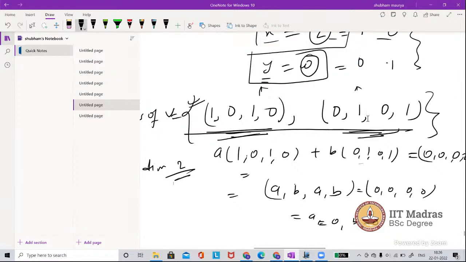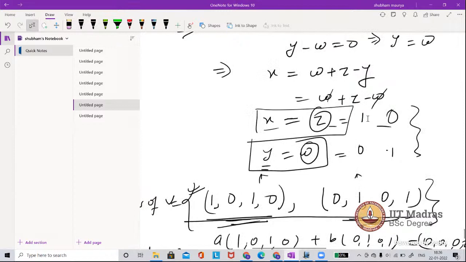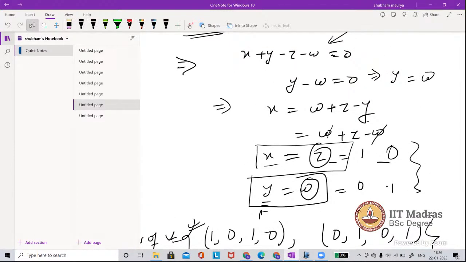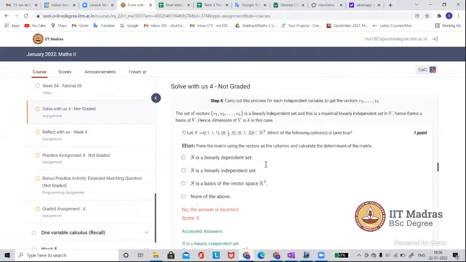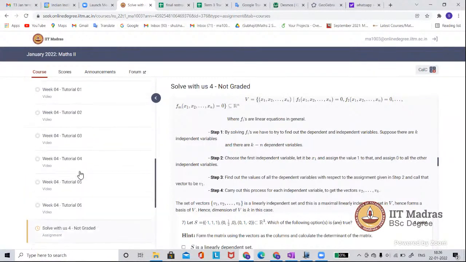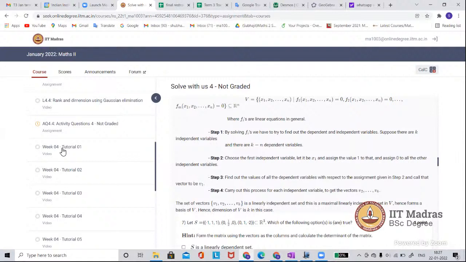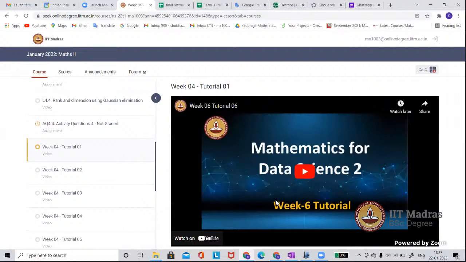Where is it covered? Is it covered under lecture or some tutorial that if there is an independent variable, I should consider one of those as 1 and another as 0? Actually, sir, in the solve with us there is a step given there. Acha, in the solve with us guidance. Yes, as here you can see the steps also. Put one as the value 1 and another one as 0. And also in here you can see in one tutorial, in the tutorial videos. Let me play it here.